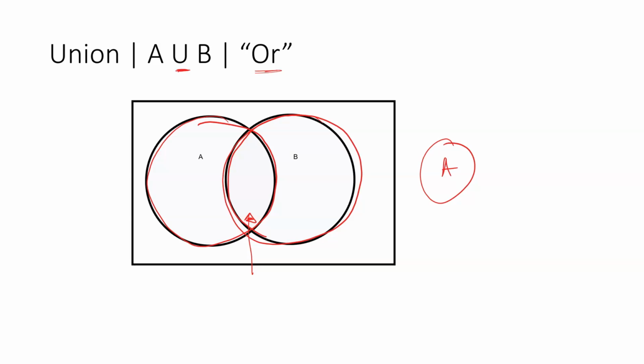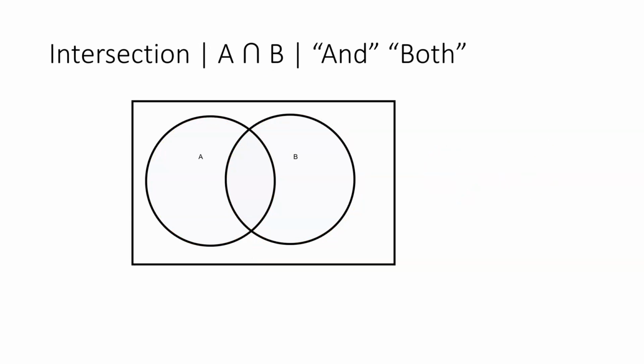We've got A and we've got B. But when we're talking about and, when we talk about both of these events, we use this upside down U, and that is that overlap here, and this is the intersection. So intersection is when we're talking about and, or the word both.